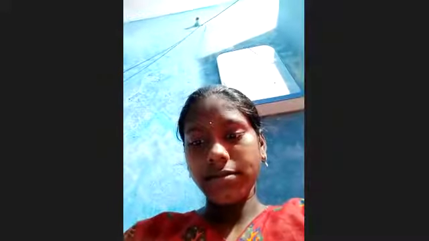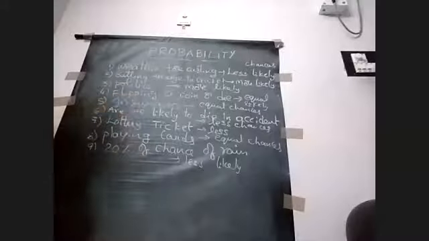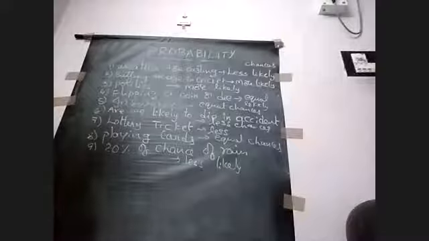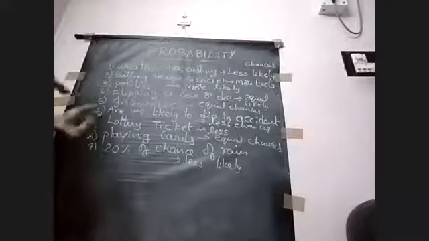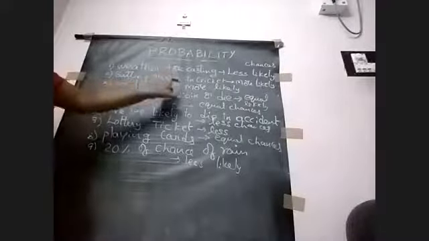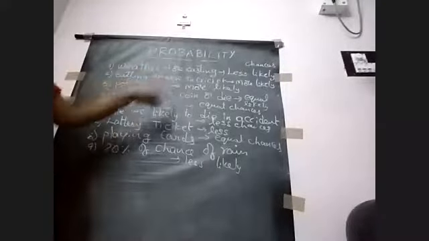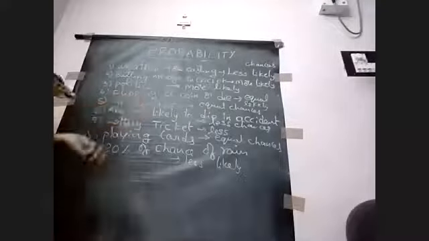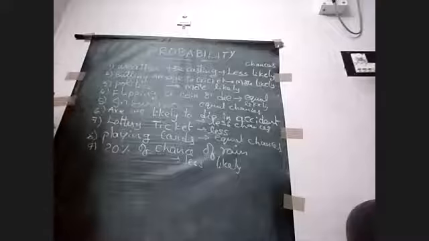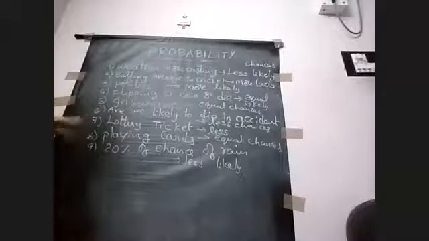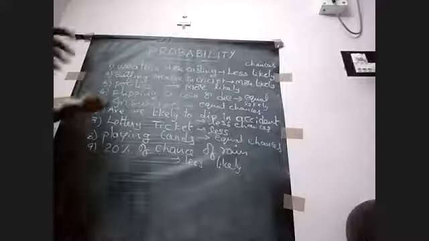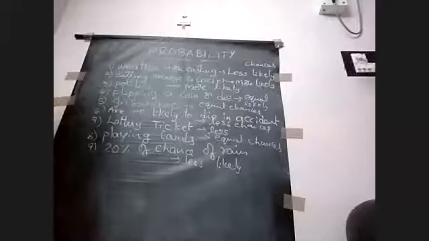All these give information about chances. These are just less likely, more likely. If we convert it to numerical values, that quantification of getting chances is nothing but probability.